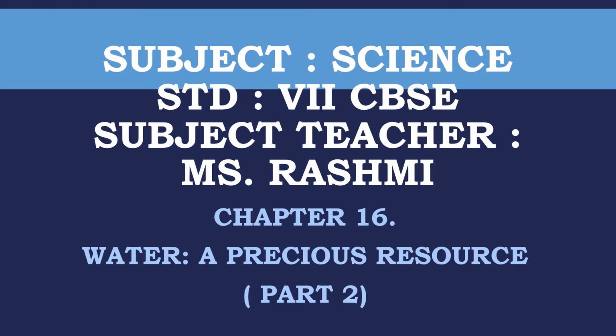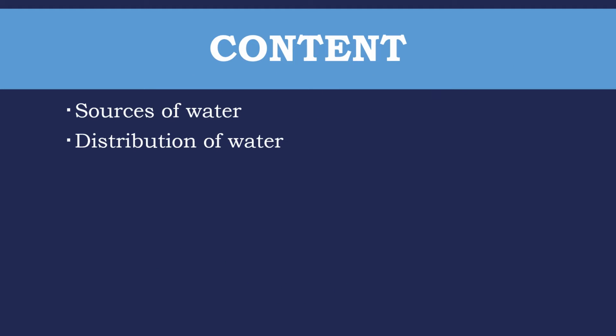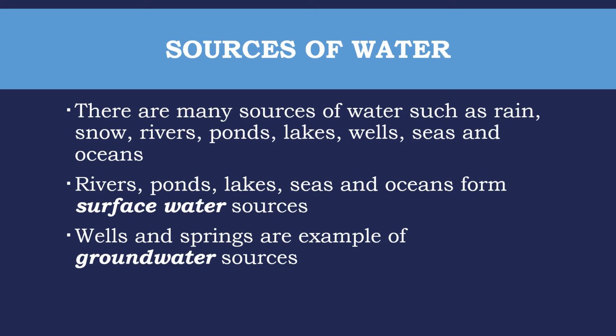Children, this is the second part of chapter number 16, Water, a Precious Resource. Children, in this second part of the chapter, we will be studying about the different sources of water and the distribution of water. Sources of water. There are many sources of water such as rain, snow, rivers, ponds, lakes, wells, seas and oceans.